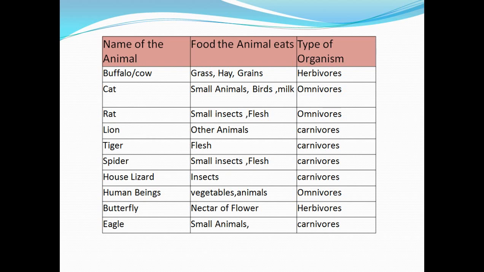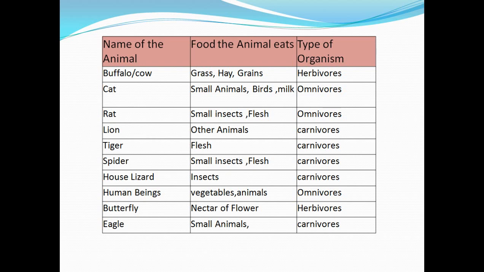Now human beings. What do we human beings eat? Yes, most human beings eat both vegetables and animals. There are also some humans who eat vegetables only, who are known as vegetarian. But most human beings are commonly seen eating both vegetables and animals, so human beings are commonly considered omnivorous.